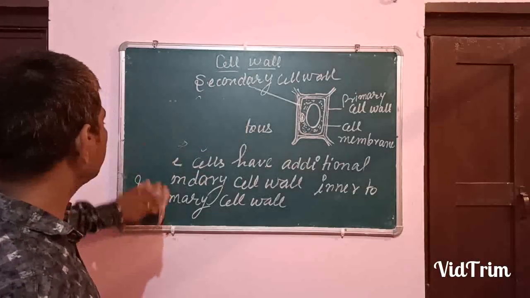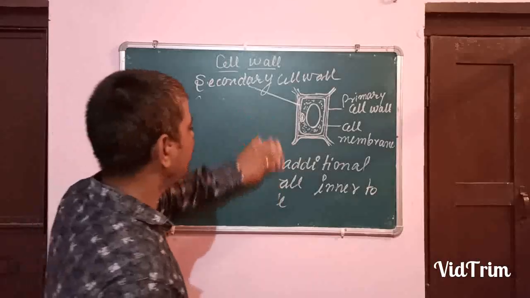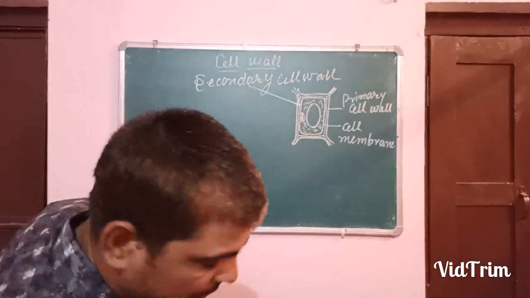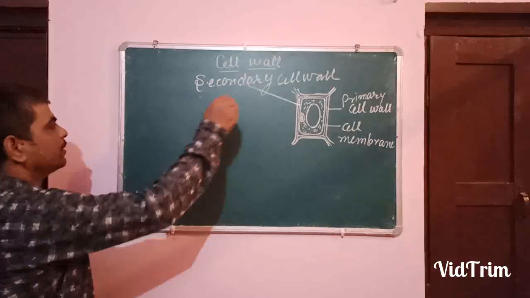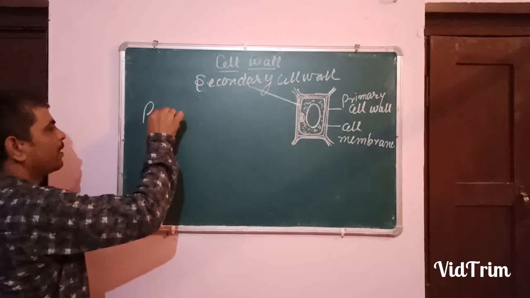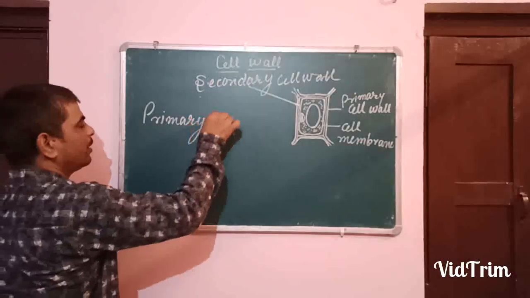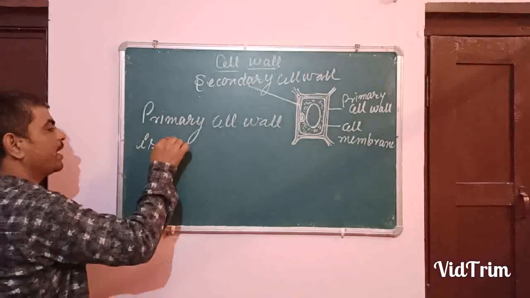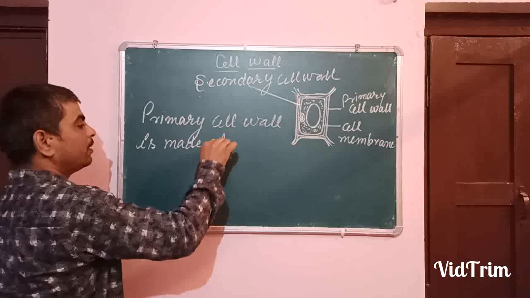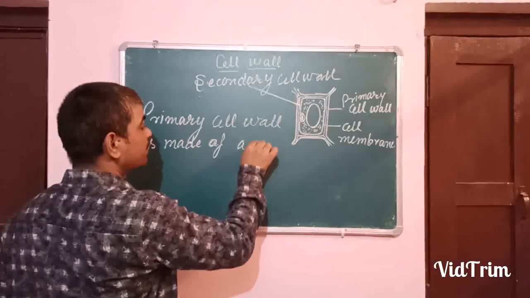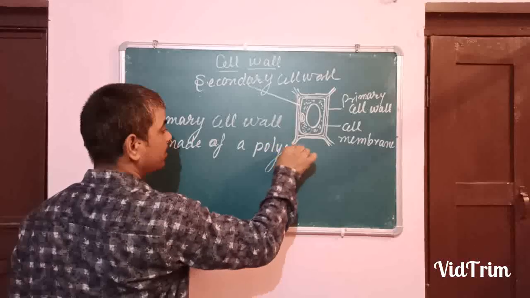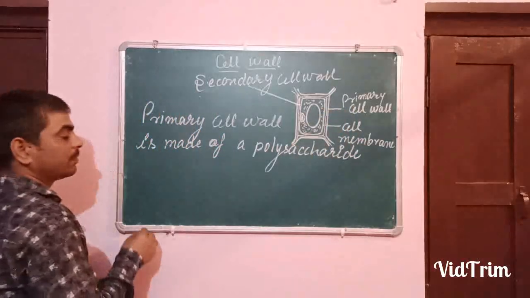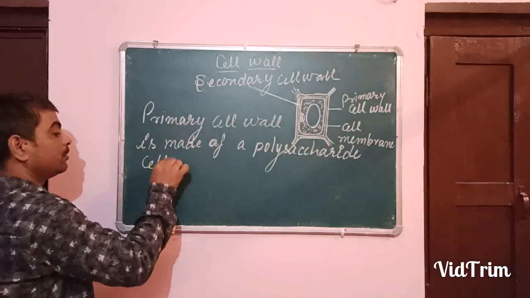Now, from what material do they form? Means chemical structure, you can say, physical and chemical both. The cell wall, meaning the primary cell wall, is made of a polysaccharide. And what is that polysaccharide? Cellulose.